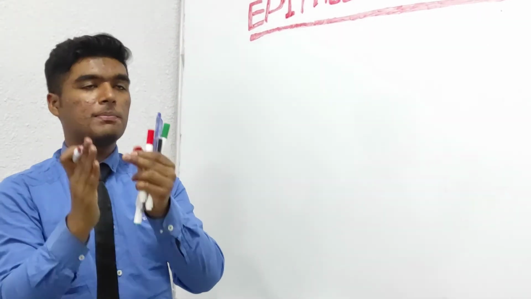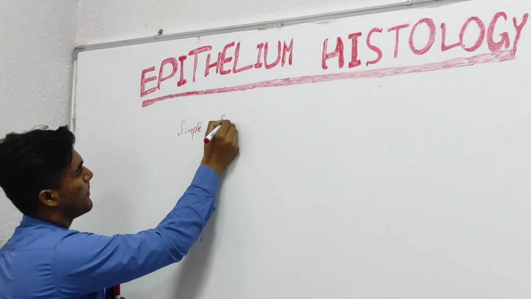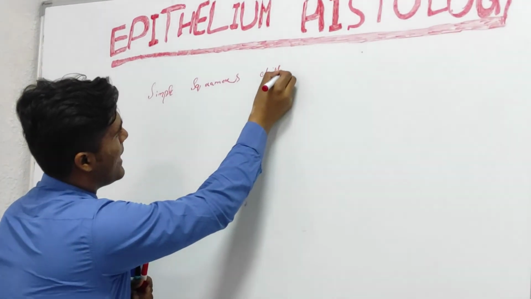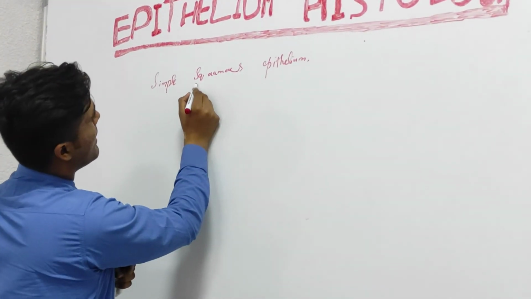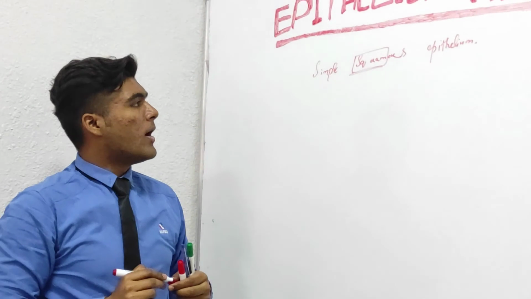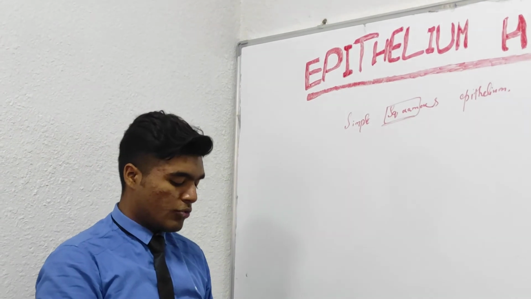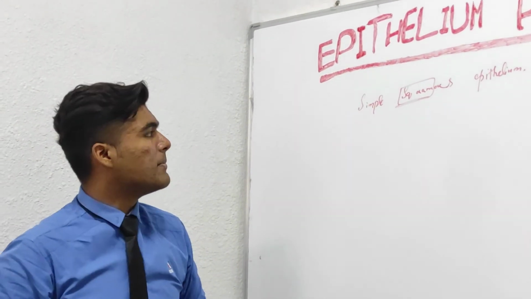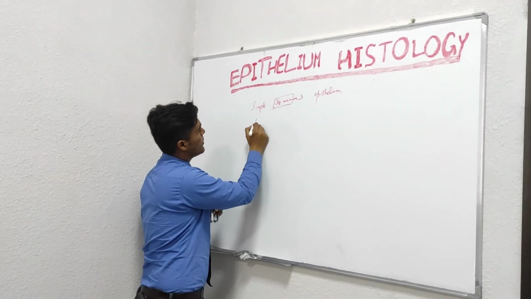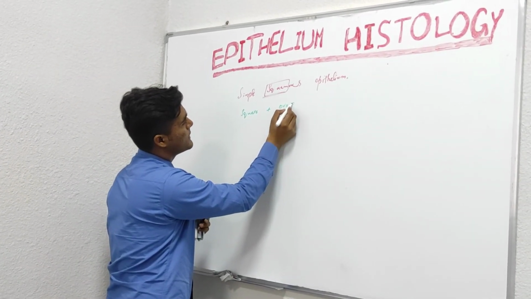Now, first, what simple squamous epithelium is. As its name shows, the keyword is squamous, from square, and epithelium lies on a basal lamina. Here we have square shaped cells that lie on a basal lamina and form a simple squamous epithelium. They are square shaped cells and have an ovoid nucleus.